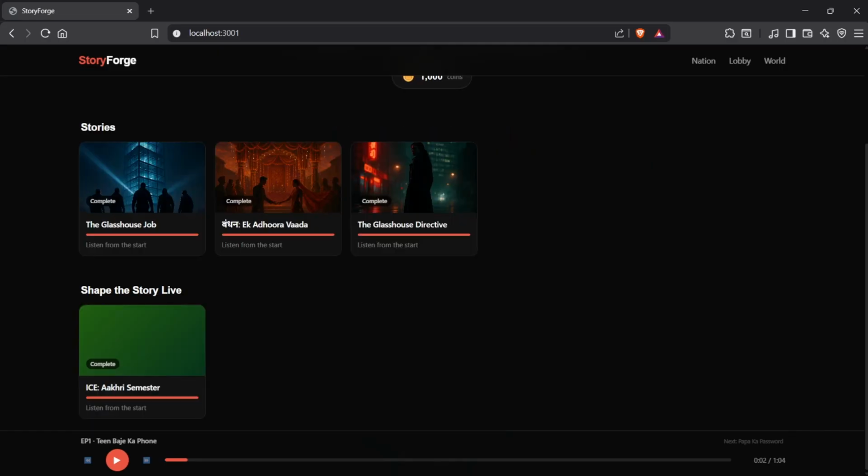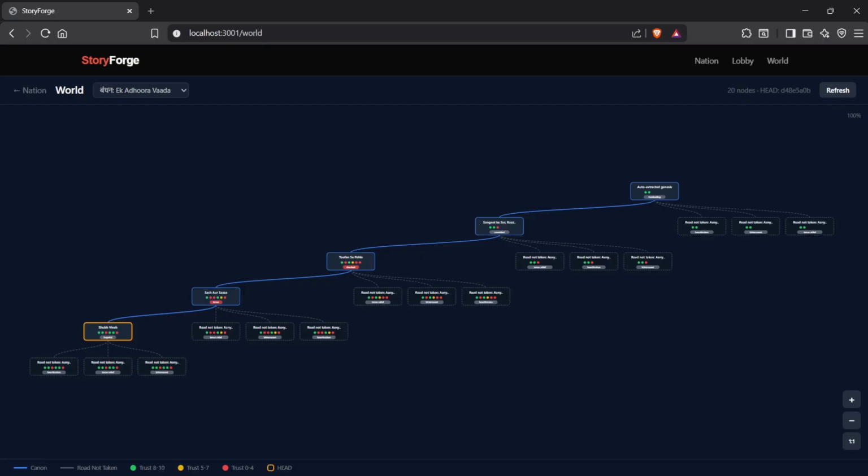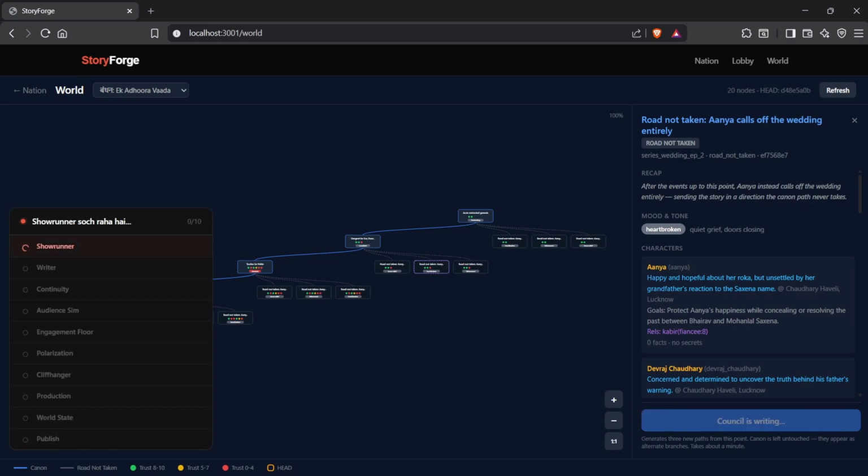To answer the question of how all of these choices are generated, keeping in mind that they must be interesting enough whatever the users choose, we have the writer's room, a 9-agent council consisting of editors, psychologists, and a simulated audience, which gauges the different choices and makes sure that any choice chosen will be interesting enough. We also have a plot hole hunter, which references our story graph to make sure there are no plot holes, and a cliffhanger optimizer, which makes sure the choices are as interesting as they could be.